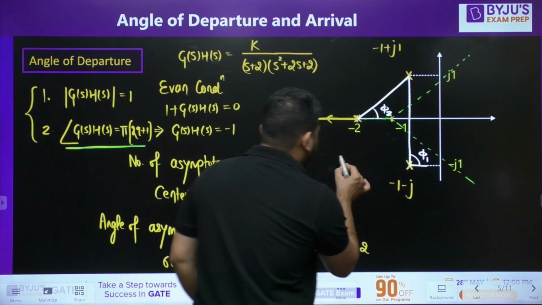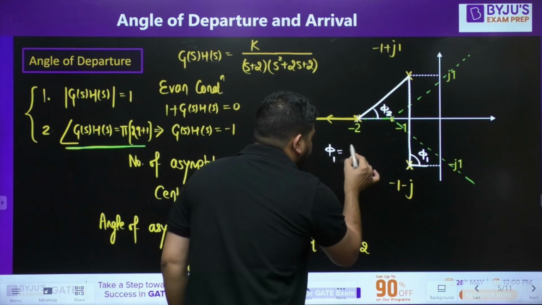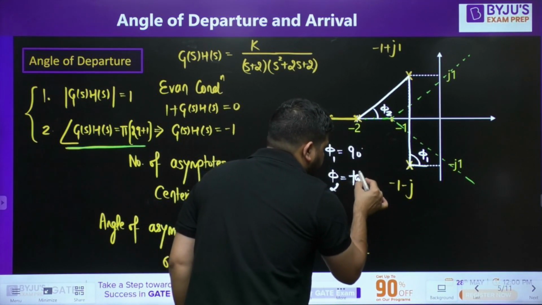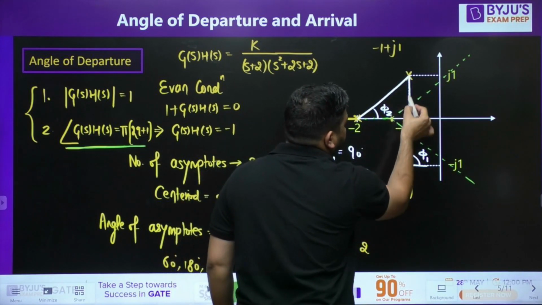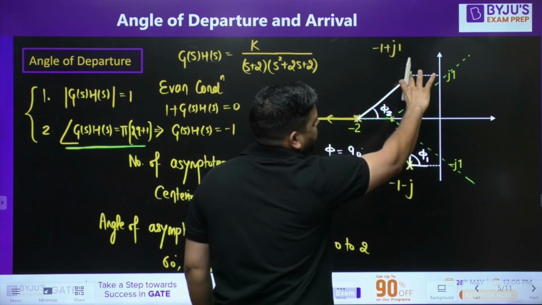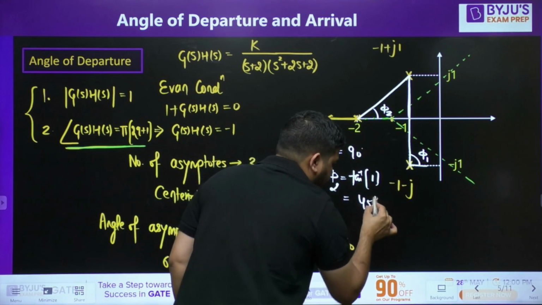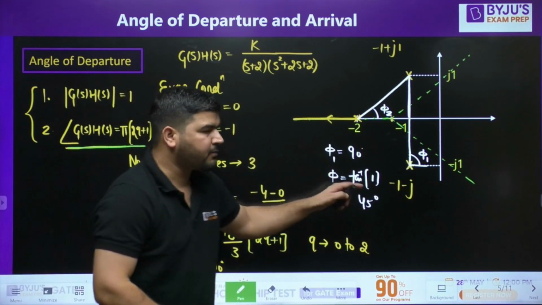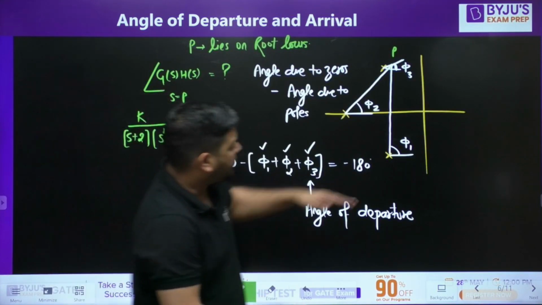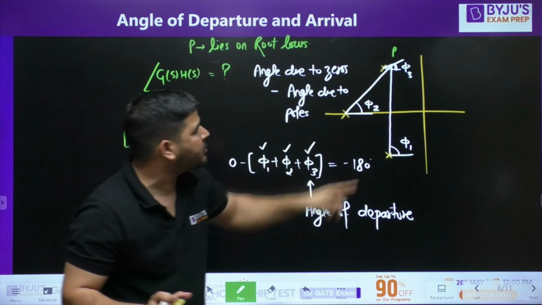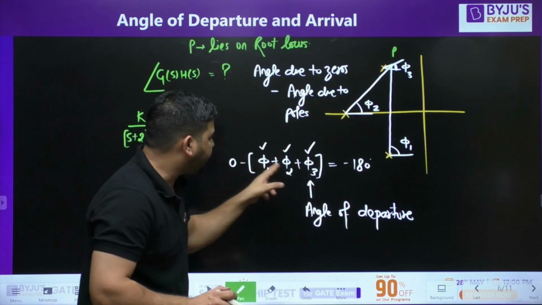Now we know that phi 1 has to be 90 degrees and phi 2 has to be tan inverse of this perpendicular length upon this length. So this length is 1, this length is also 1, so it is 45 degrees, fine. So we know phi 1 and phi 2. In this case also, phi 1 and phi 2 are nearly the same because P is very close to this pole. So we found phi 1 and phi 2.